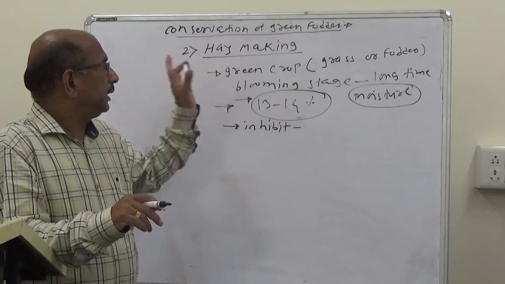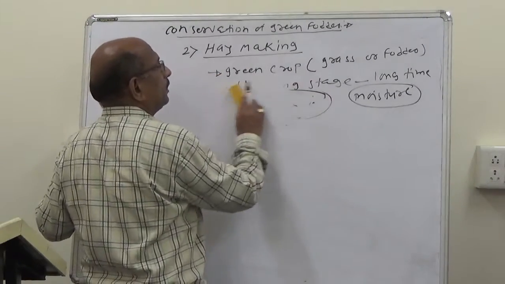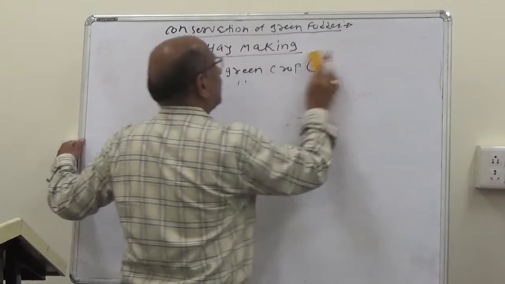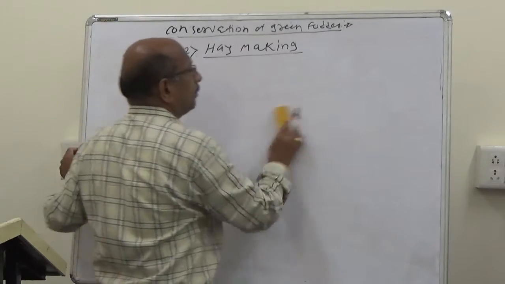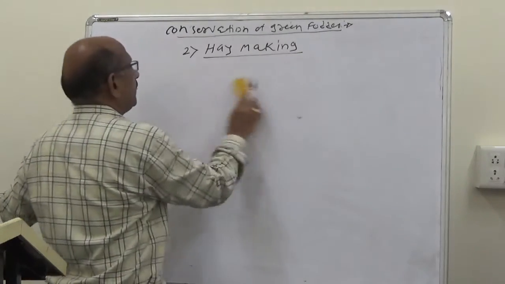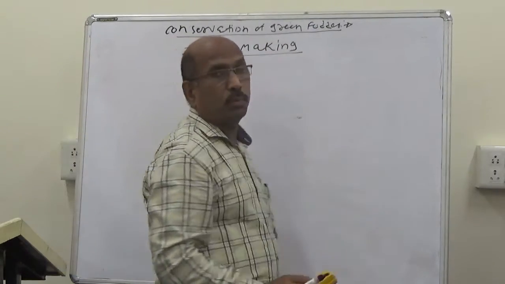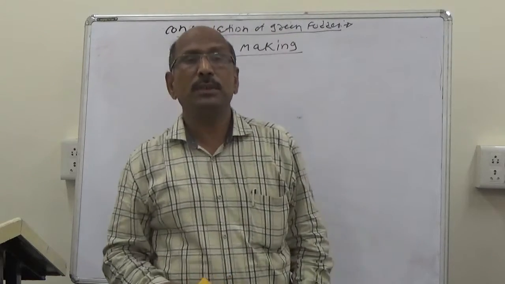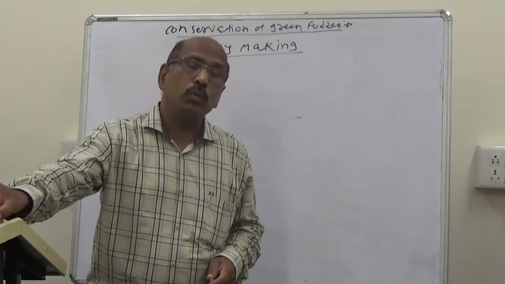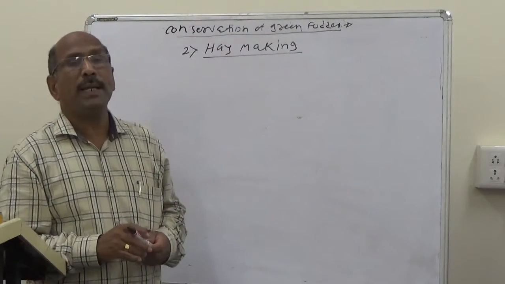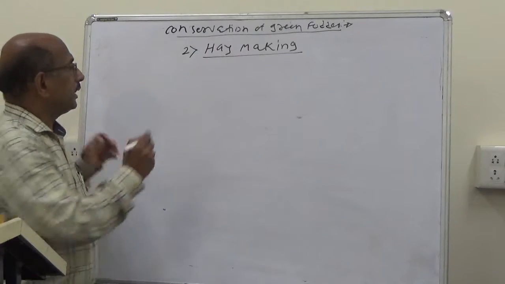So that is the hay making. So the definition: hay is the green crop, grass or fodder, preserved at blooming stage by reducing its moisture content, and the aim of hay making is to reduce the moisture from the green crops to 13 to 14%, to inhibit the growth of plant and microbial enzymes. This is the definition.